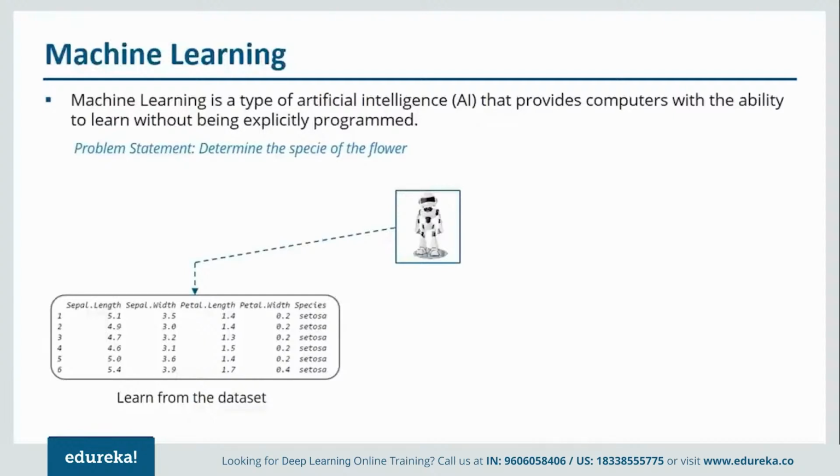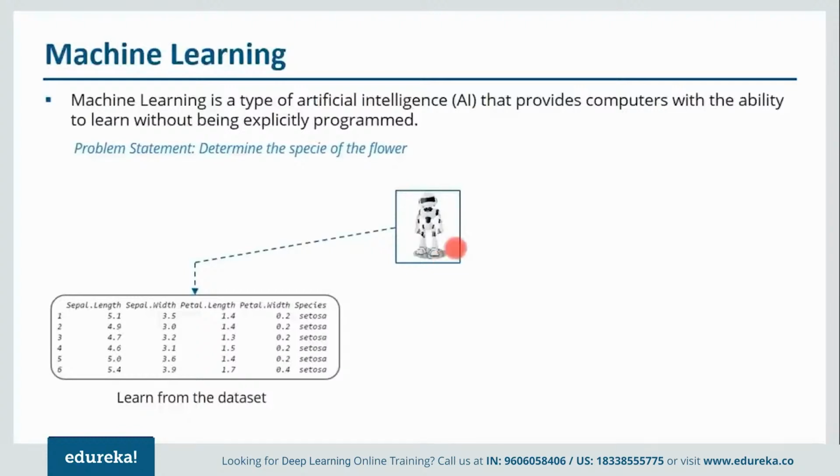Let us understand this with an example. So we have a problem statement in which whenever you give a certain input, we need to determine the species of the flower. And what is that input? That input will be sepal length, sepal width, petal length, and petal width. So whenever we get these four parameters or these four variables, our machine should be able to predict what sort of a flower it is. Now, how do you think that will happen?